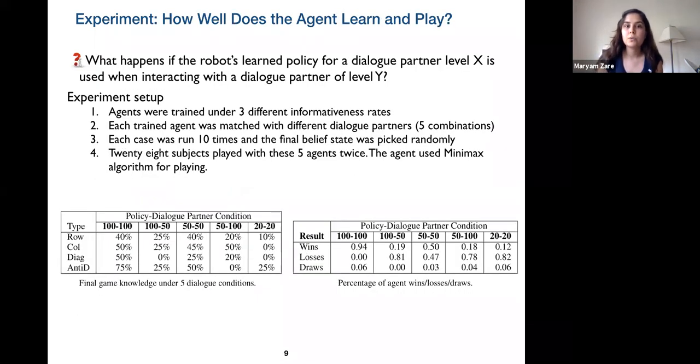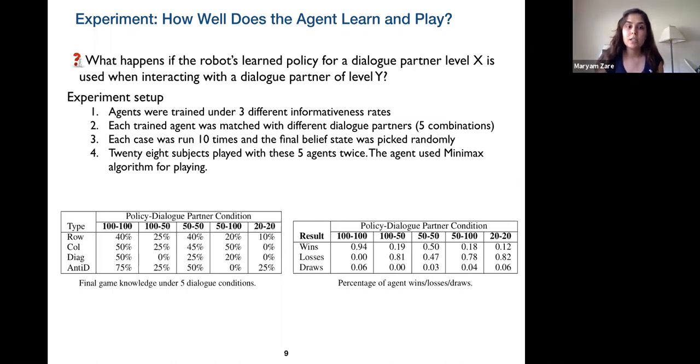Next, we wanted to see how the agent can learn and play. So to do that, we trained agents under 3 different informativeness rates of 100, 50, and 20. And then we paired each agent with a matched DP and an unmatched DP, ending up with 5 different combinations. We ran each agent 10 times and then sampled 1 final belief randomly.